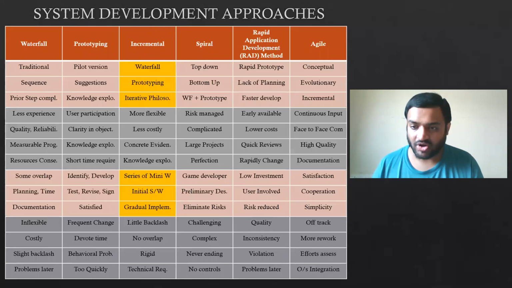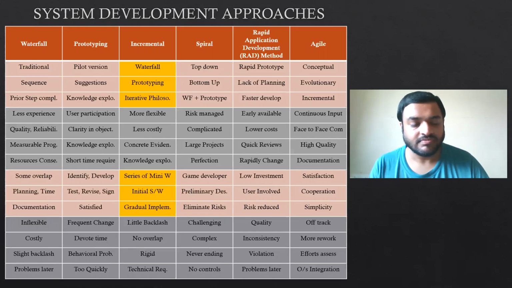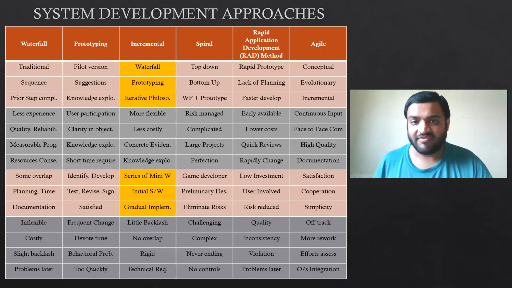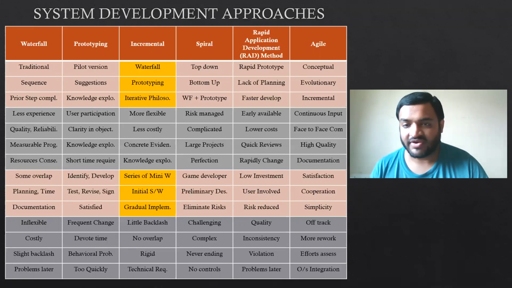Then there is clarity in objectives. Do you want an artistic style of living, or a simple way of living, or a corporate way of living? So you can have clarity in those objectives. Then again, we will do knowledge exploitation on the basis of the three concepts of flats I told you. On that basis, we will exploit more knowledge about what additions and modifications he is telling us in the prototypes.